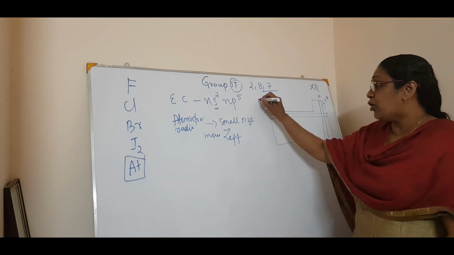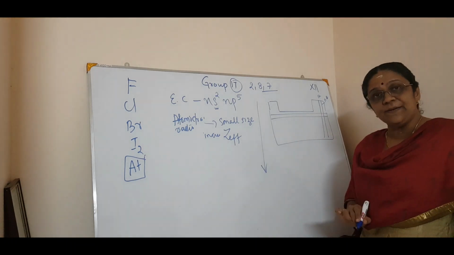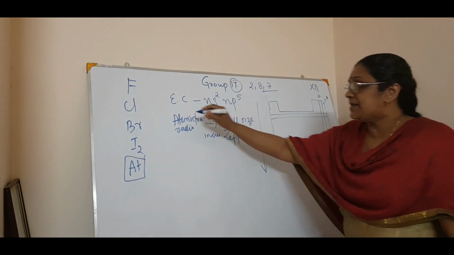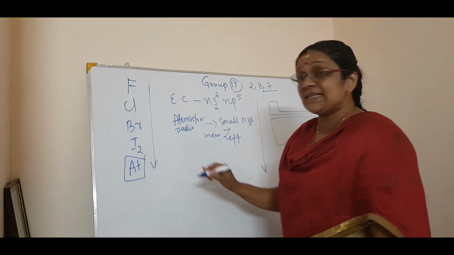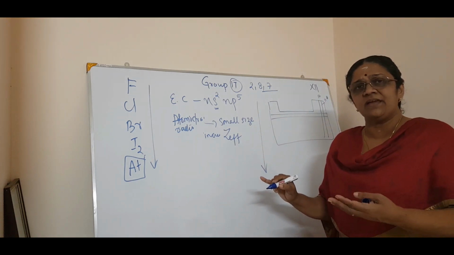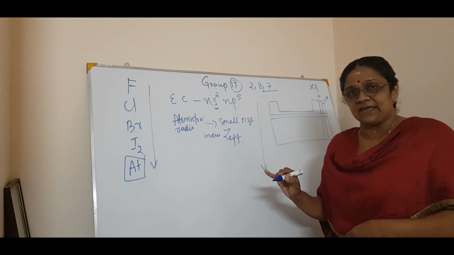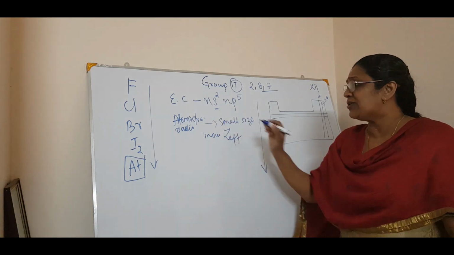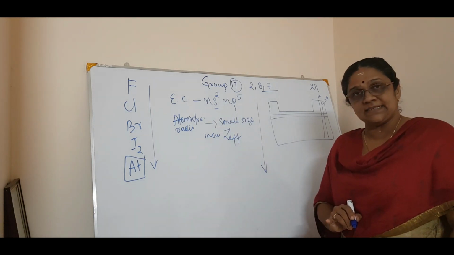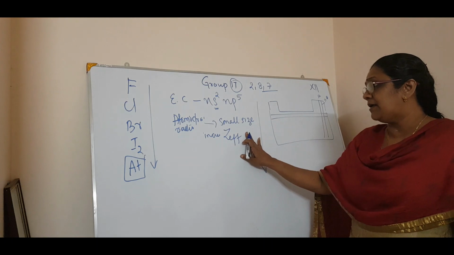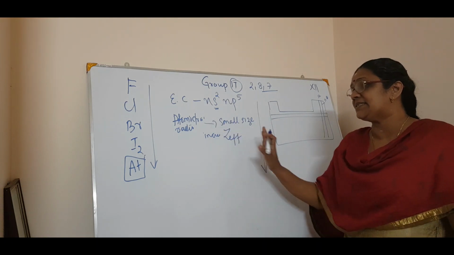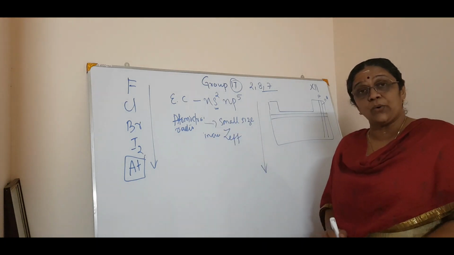But from top to bottom in the periodic table, the size increases, because the shells are increasing. That's the reason why the atomic and ionic radii increase. So that is the second property, atomic and ionic radii.